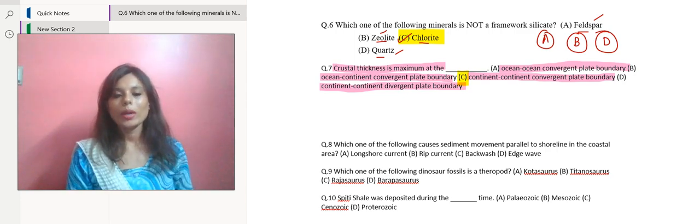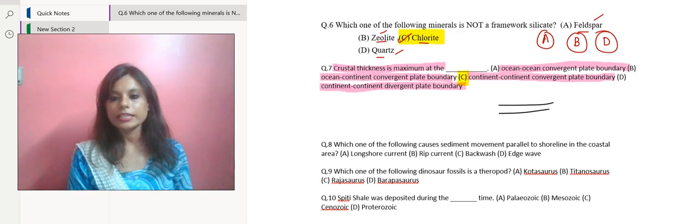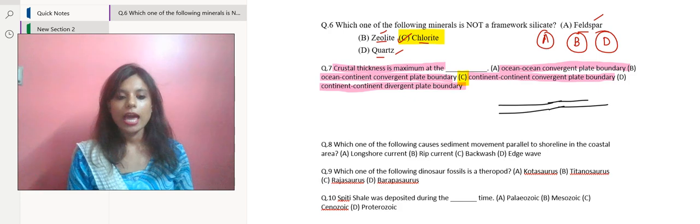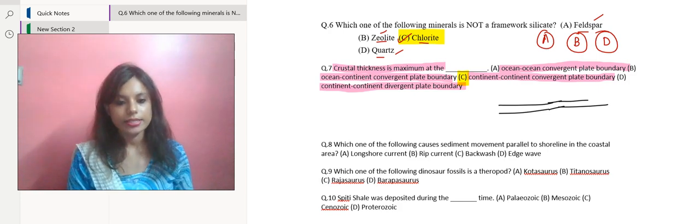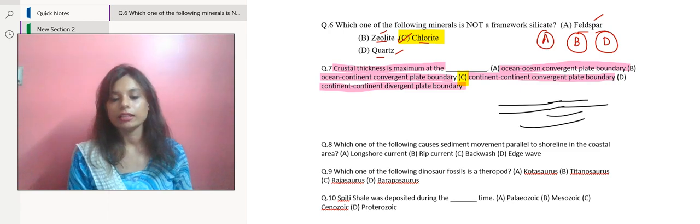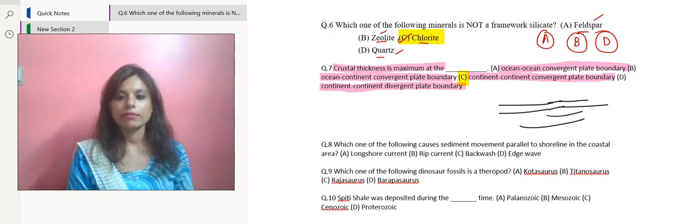Why? Because when two continental plates collide with each other, both plates have relatively low densities when we are comparing them to the underlying mantle. Okay. And neither of them can be subducted.